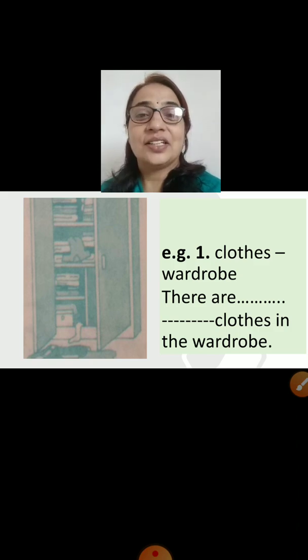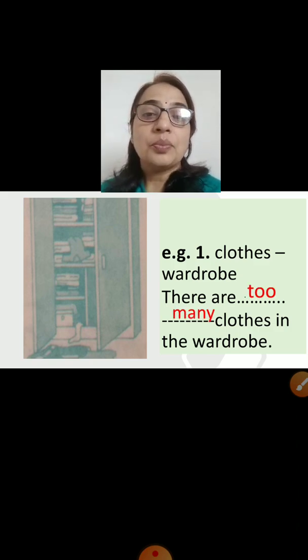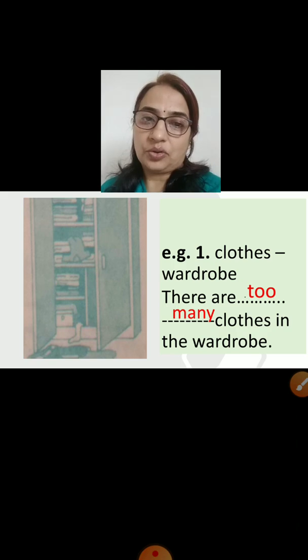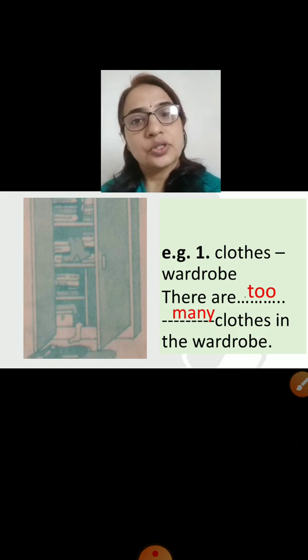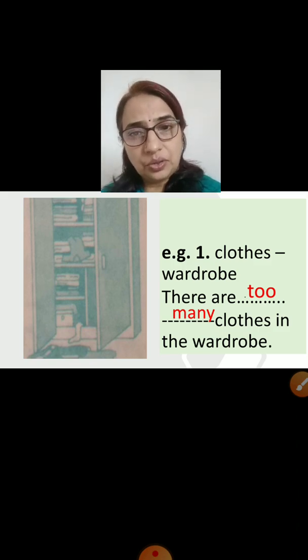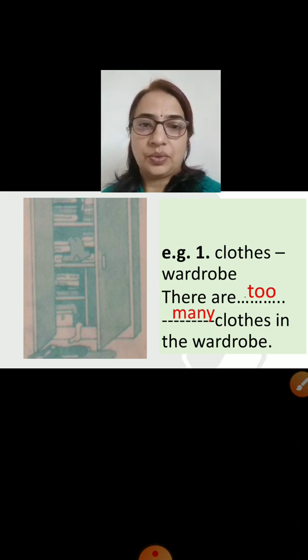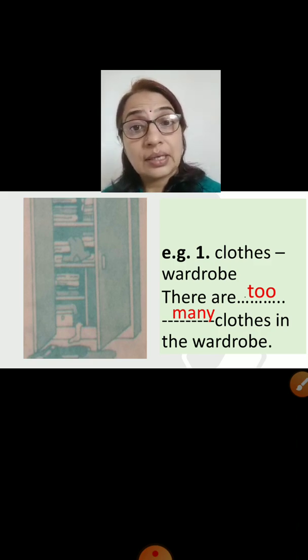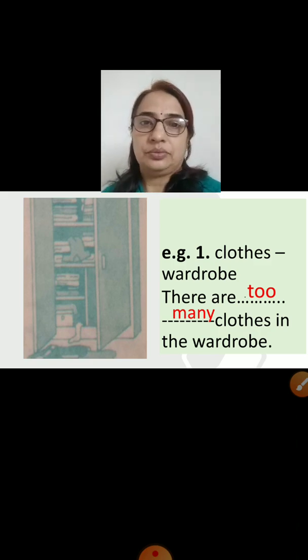Yes, you are right. There are too many clothes in the wardrobe. And because of that, the door of the wardrobe is not getting closed. The clothes are falling down because there are too many clothes in the wardrobe. And we use the adjective many because clothes is a countable noun.